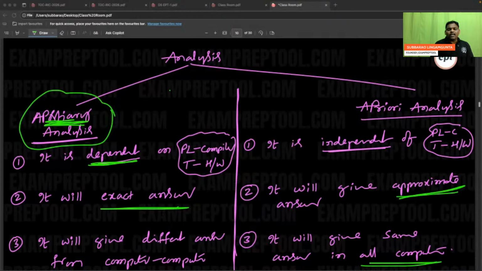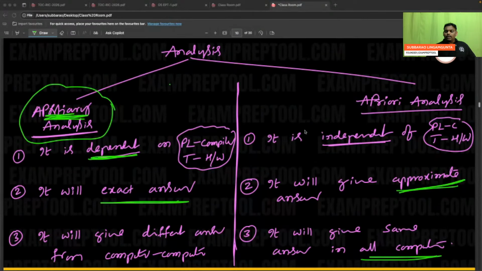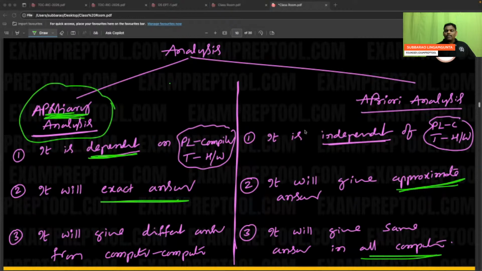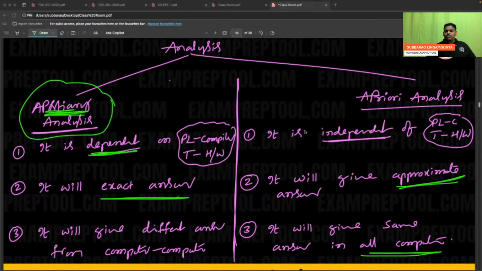I cannot go directly to the numericals. It will trouble you. Can you help me? Total software industry follows which analysis?